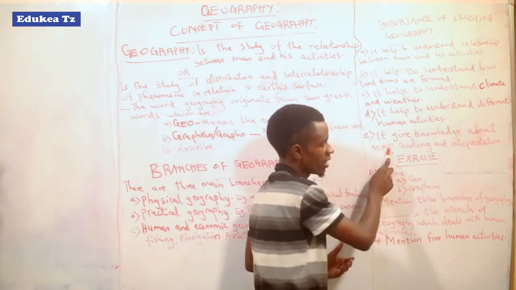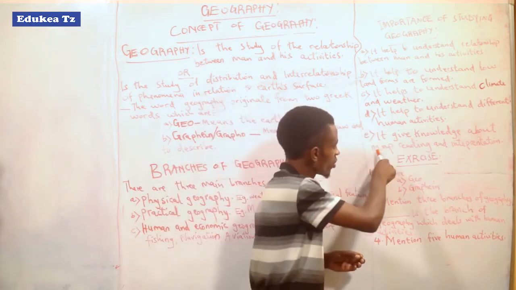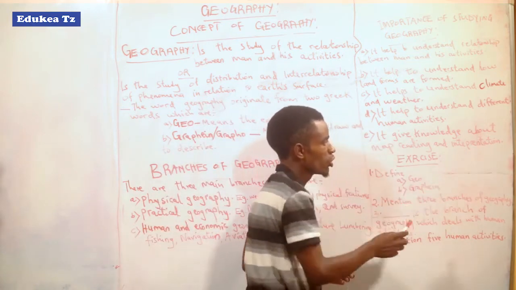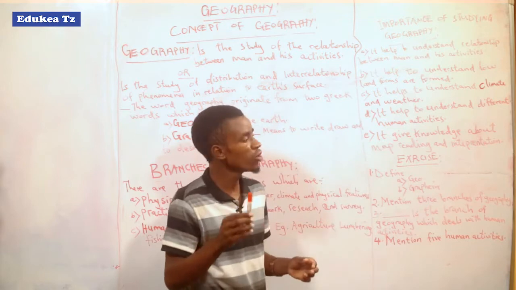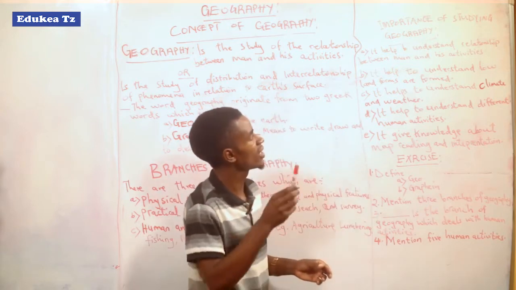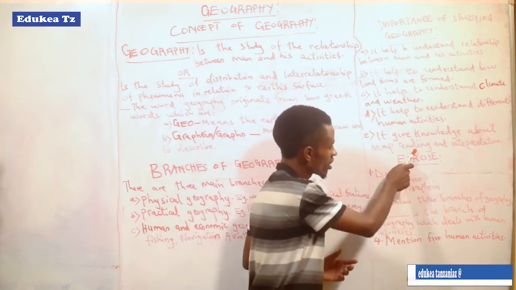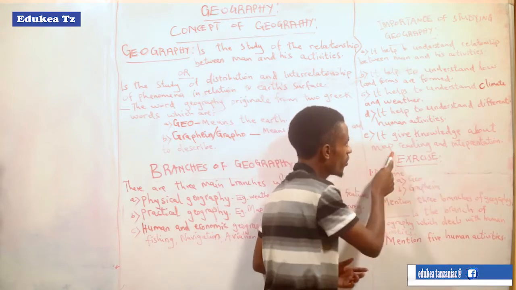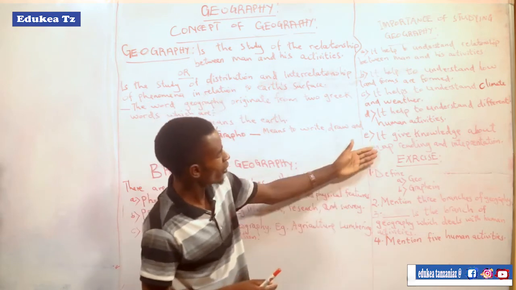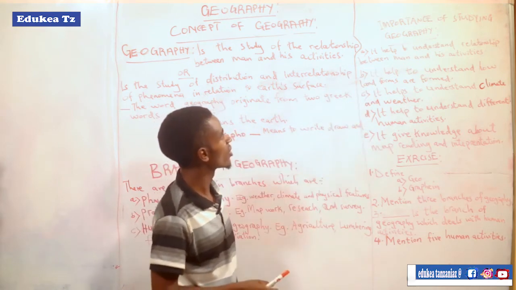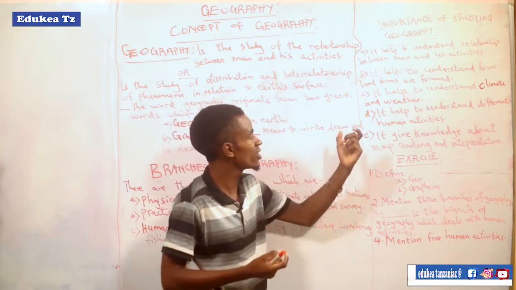To interpret the map means to explain, to study in depth the given map. That is called interpretation. You can't read or interpret the map if you did not study the subject which is geography. So in order to be able to read the map and have the knowledge of interpreting maps, all that we get from geography. That's all in general, the importance of studying the subject which is geography.